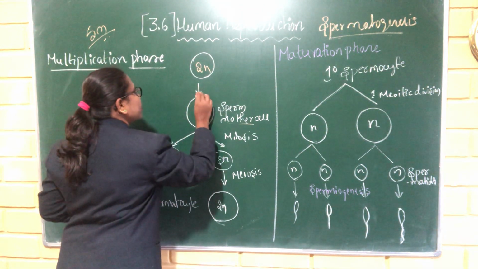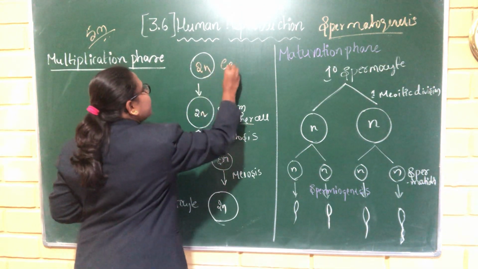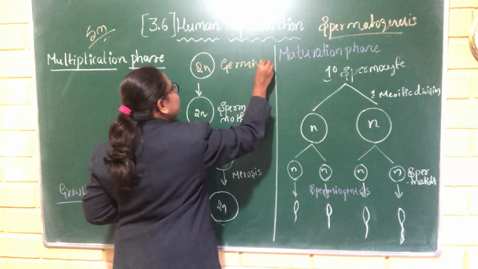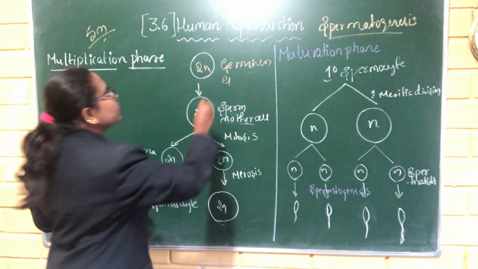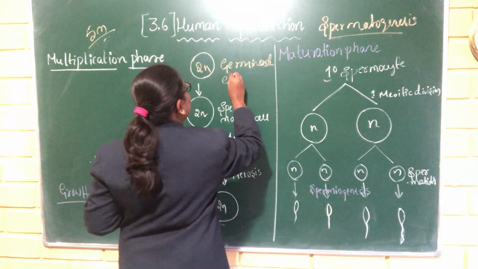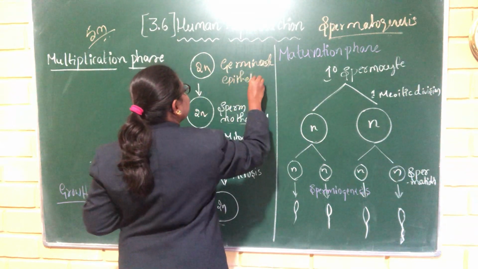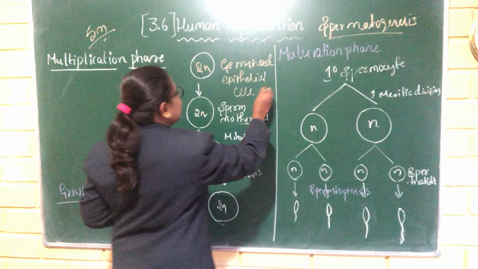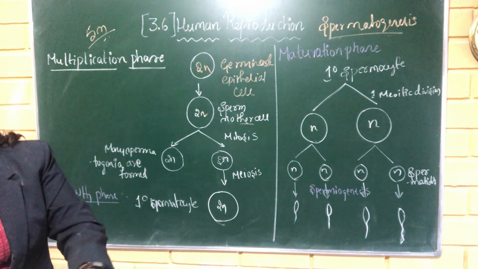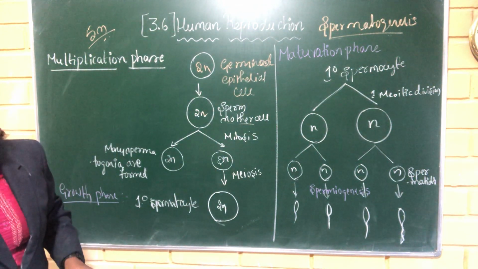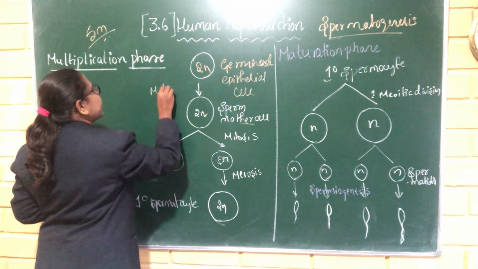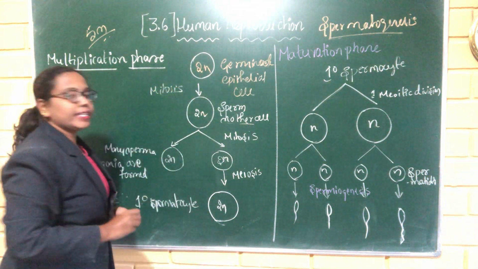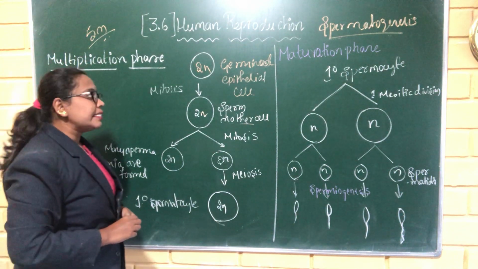The germinal epithelial cells can undergo the mitotic process, mitotic cell division.